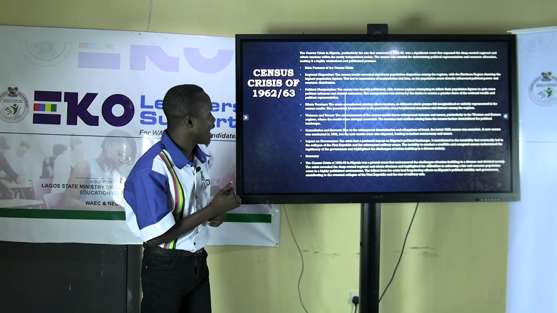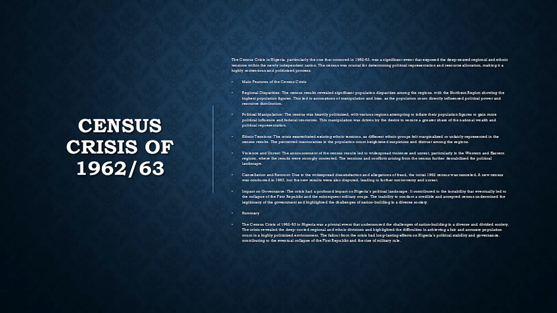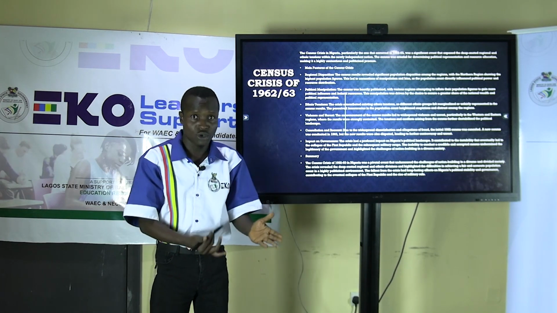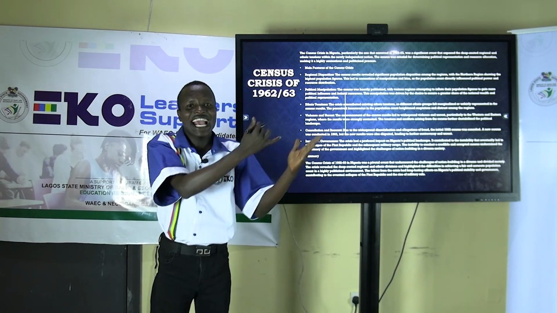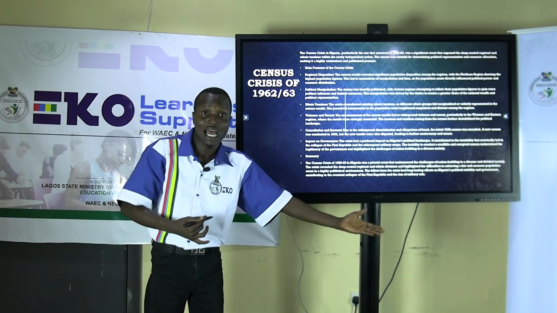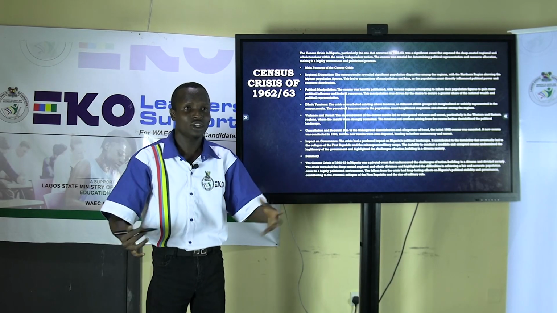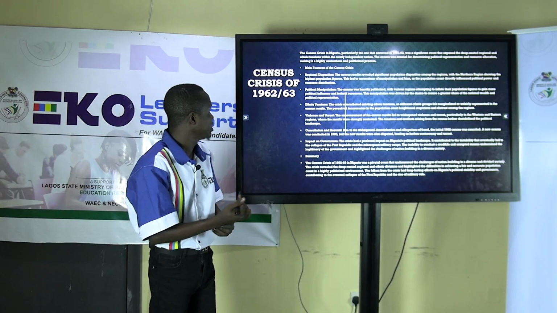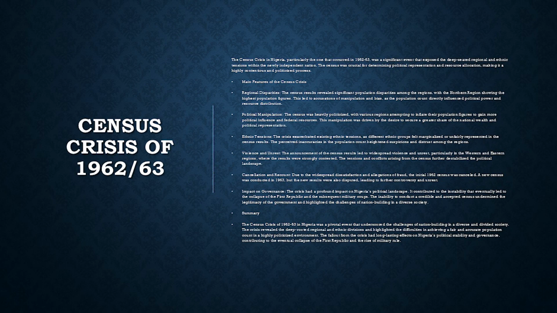Ethnic tension. The crisis exacerbated existing ethnic tensions as different ethnic groups felt marginalized or unfairly represented in the census results. So it's ethnic tension. Prior to that time, there had been ethnic tension in the newly independent country called Nigeria. There had been ethnic tension between the Yoruba, Igbo, and the Hausa. This brought about disparity and disagreement in the census that took place in 1962 and 1963.